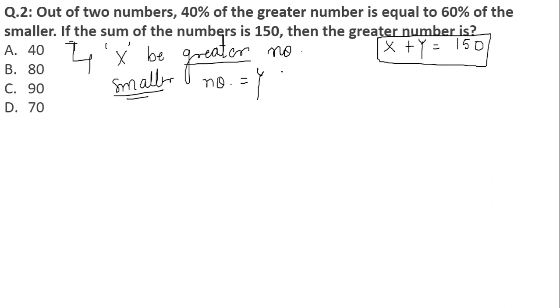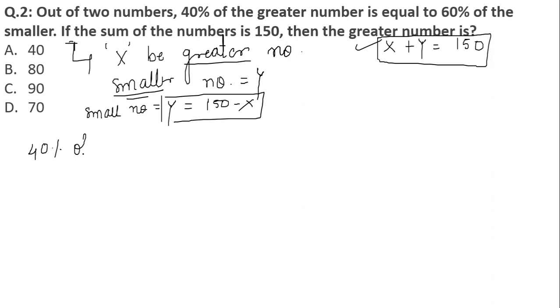So if x plus y is equal to 150, tell me what should be the value of y, that is the smaller number. y is equal to 150 minus x. Am I right or wrong? From this given data, I have found the value of y, 150 minus x. Now, according to the question, 40% of the greater number. What is the greater number over here? x. 40% of x is equal to